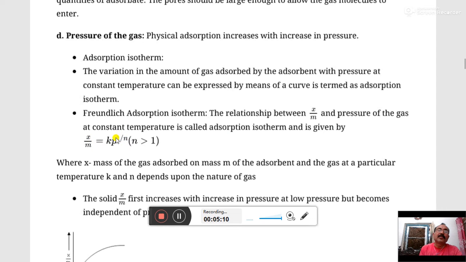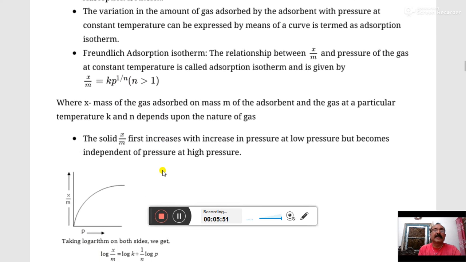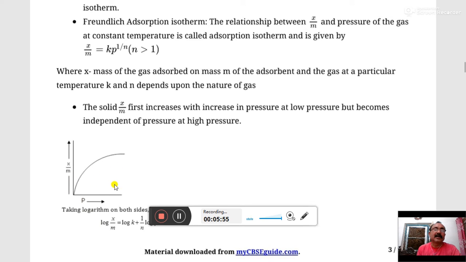Here, if we take a low pressure, the value of P is equal to 0, meaning the rate of adsorption depends only on the adsorption constant. At high pressure, the equation becomes x upon m equal to Kp to the power 1. Between 0 and 1, it goes to x upon m equal to Kp to the power 1/n, where 1/n is less than 1. If we plot a graph between the rate of adsorption and applied pressure, we obtain this curve, which shows that the adsorption increases with pressure, but after a certain pressure its value goes flat, meaning it does not increase further.